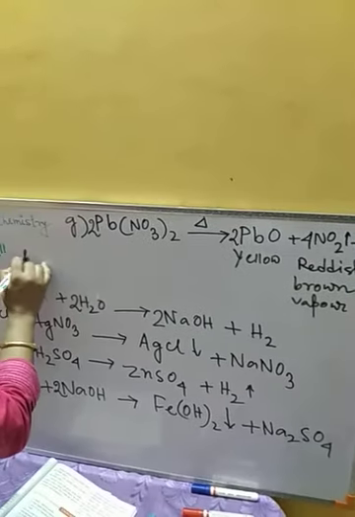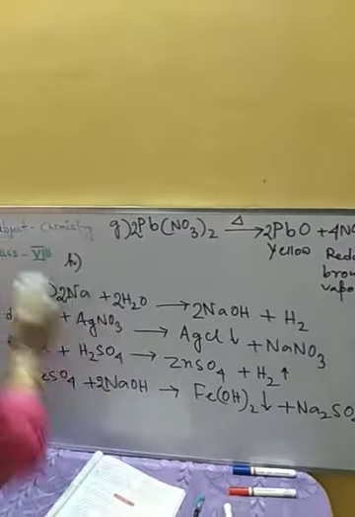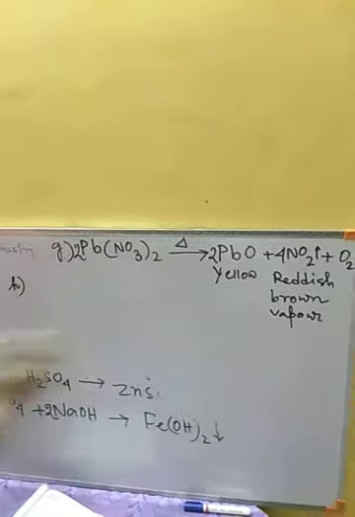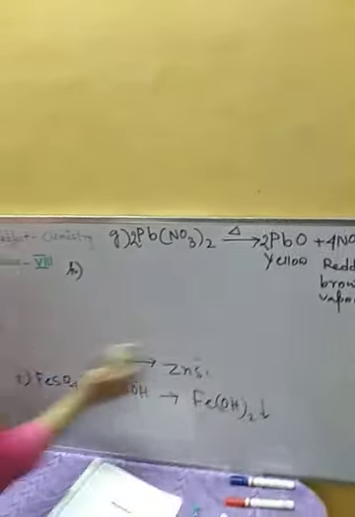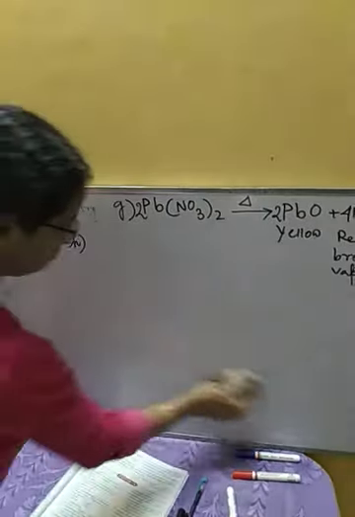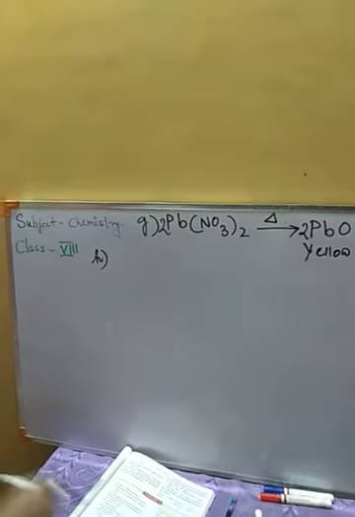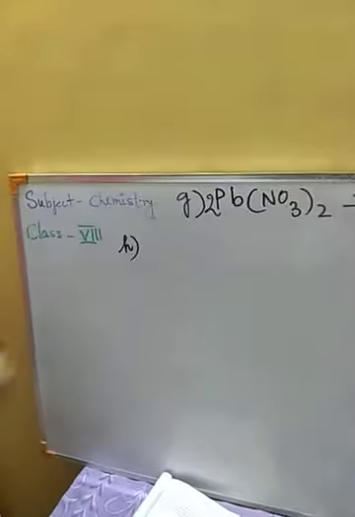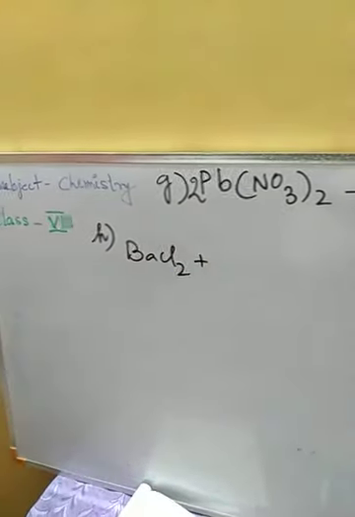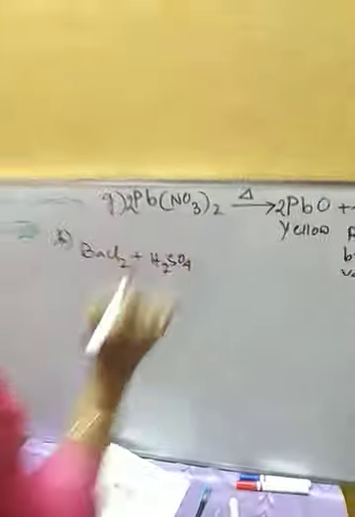Next, question number H, barium chloride, BaCl2 plus dilute H2SO4.